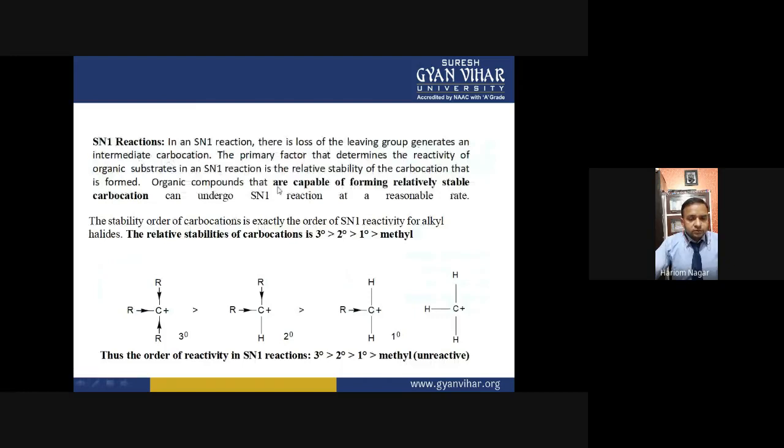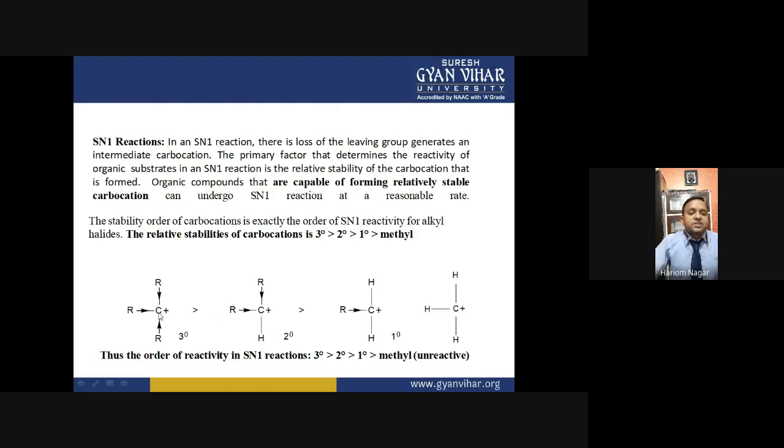So now, after step number 1, in the SN1 reaction, actually SN1 reaction is carried out in 2 steps. In step number 1, there is formation of the carbocation intermediate species, and the stability of this carbocation species is in this order.